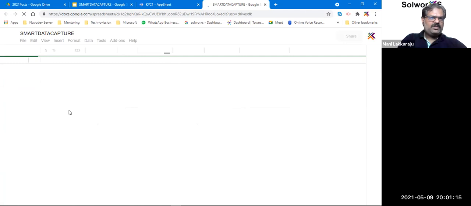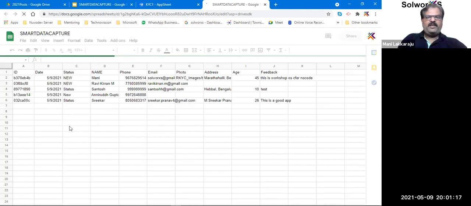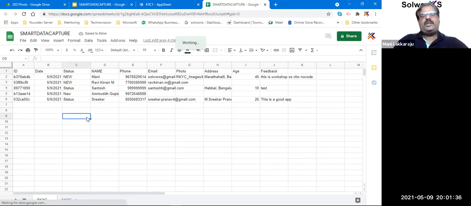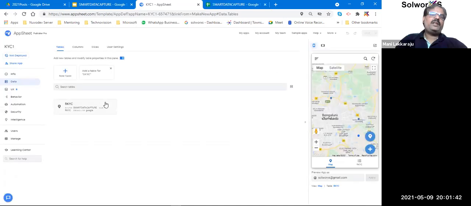right? If you look, I had a very simple Excel sheet, which has an ID, which is required, then a date, then a status, then name, phone number, email, photo, address, age, and feedback. Got it? So this is a very simple app, and that's it. I have not used anything more. With this simple information, I was able to quickly create this app within minutes. And I was able to share it with you.